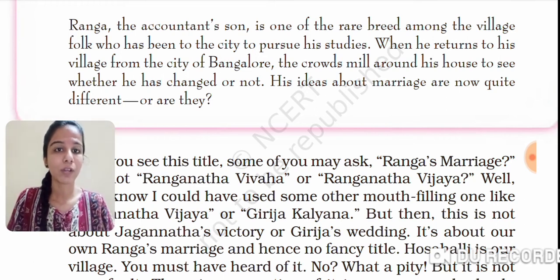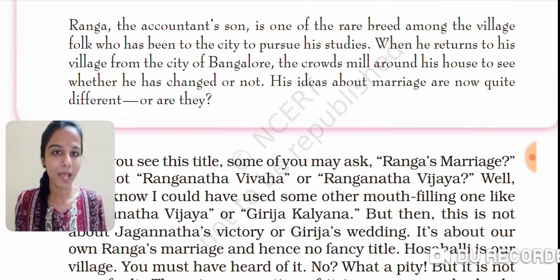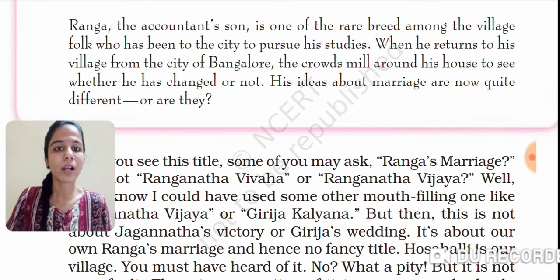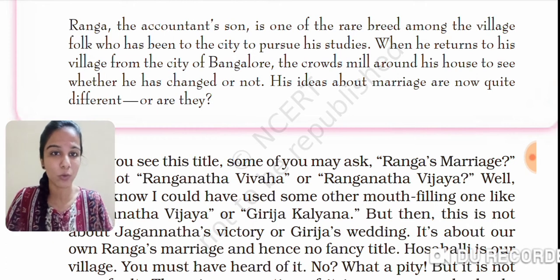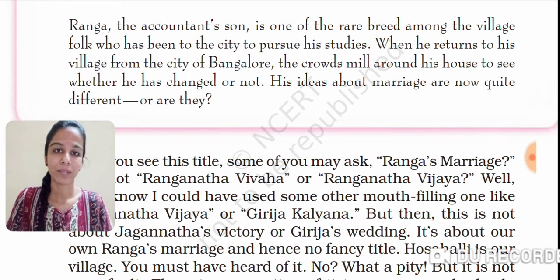That is Ranga's Marriage. So from this title we can easily come to know that there is something in this lesson about marriage. And whose marriage? That is Ranga's marriage. So the leading character in this unit is Ranga. And how did he get married, and what is the story, what is the interesting thing about that, we will come to know when we discuss this unit in detail.